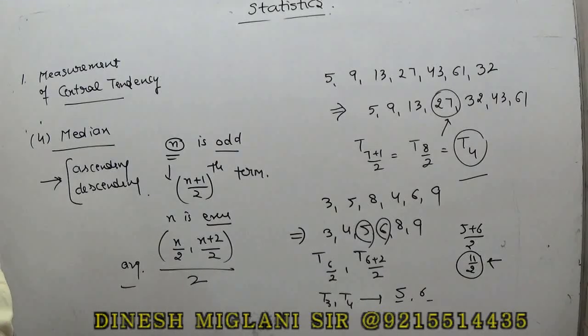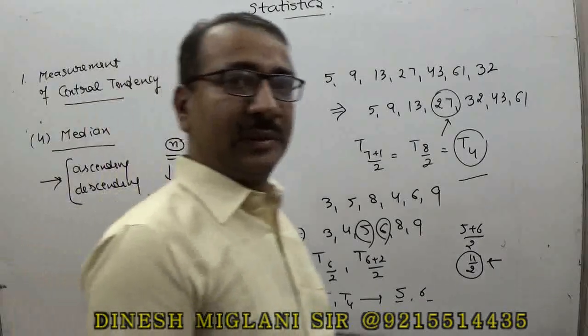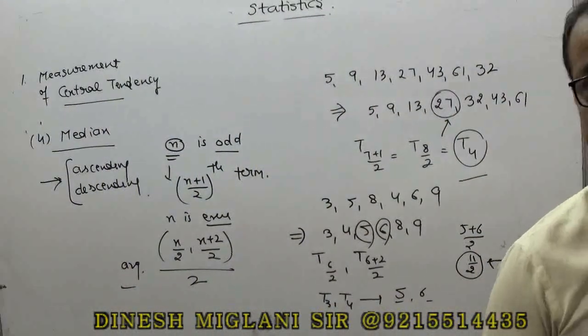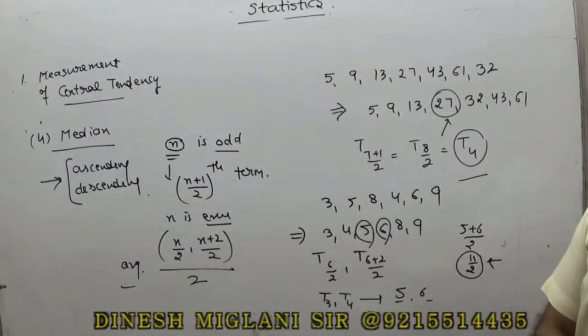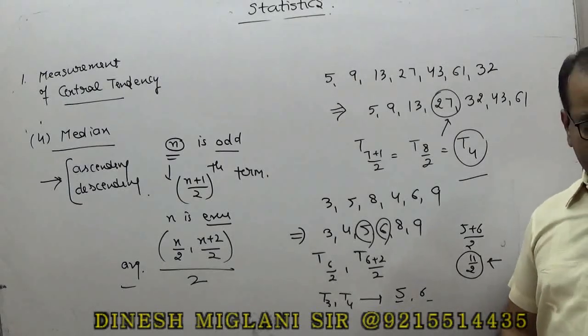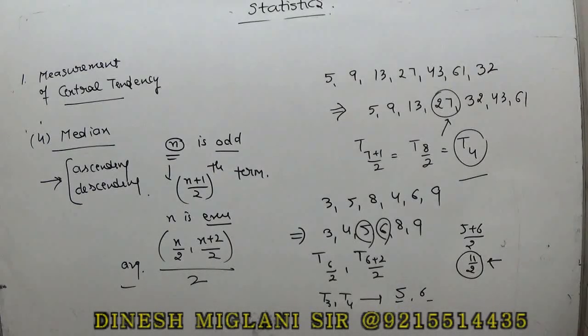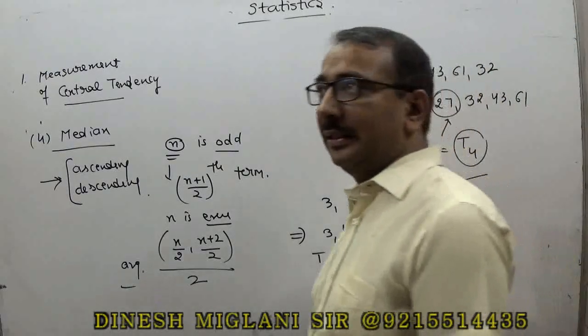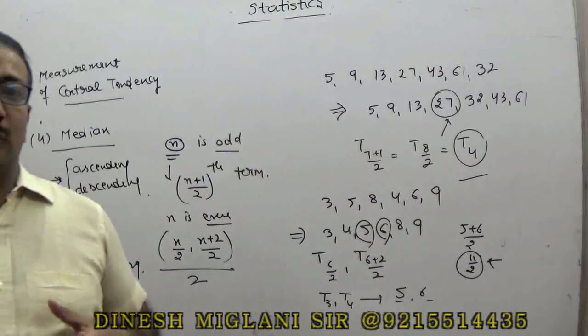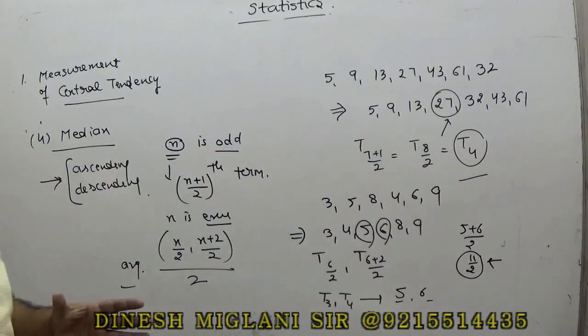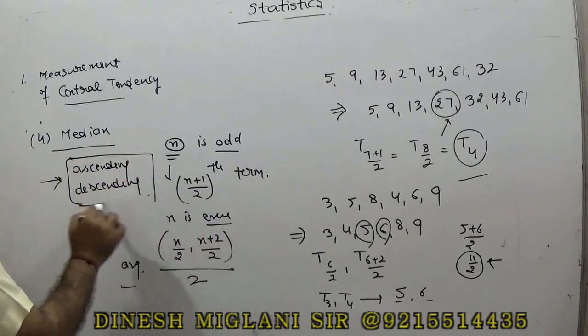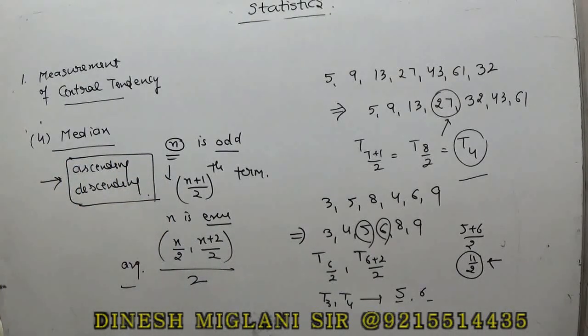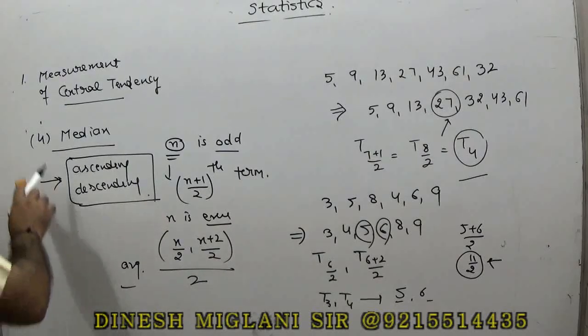So this is the basic information. Whenever in any question you have to find the median where an individual series is given, the median is basically the mid value, the mid place. The median is said to be the most suitable measure for quantitative data. Many times in exams a question comes: out of the measures of central tendency, which is considered to be the most suitable? That is the median. But make sure in any question on the median, you have to arrange the data in ascending or descending order.